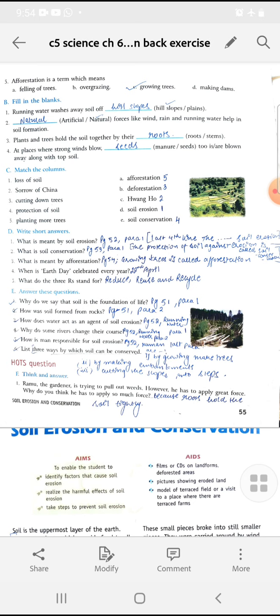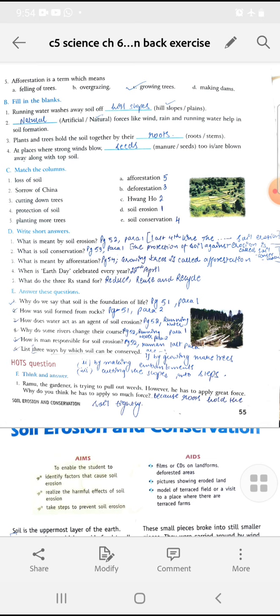Now coming to the short question answers. What is meant by soil erosion? It is given on the page number 52, paragraph number 1. So you can come to the last fourth line of it. The condition of wearing off or carrying away of soil by the action of water or wind is known as soil erosion. Okay. Already I have given you the attachment. In it you will see D1 written on page 52, from the last 4 lines till soil erosion.